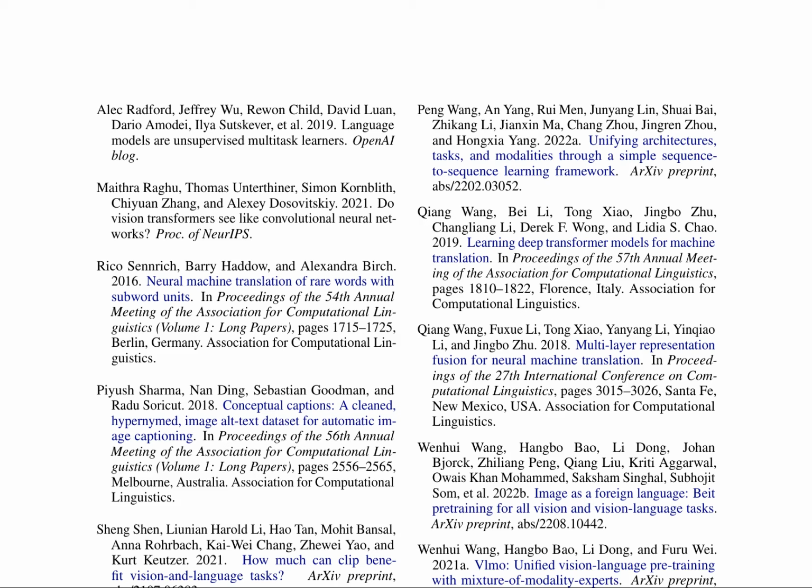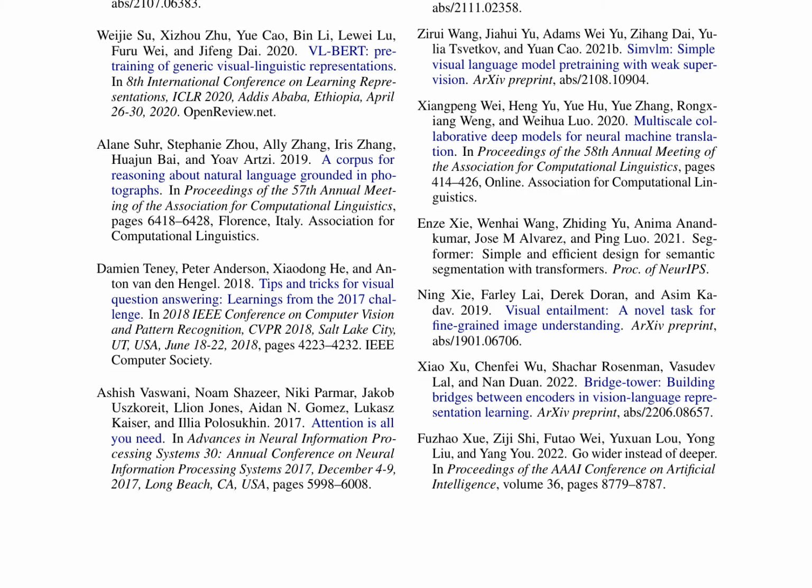The development of a unified vision language pre-training model, VL-BERT, aims to bridge the gap between vision and language tasks by learning a shared representation space. This is achieved through a novel multi-layered transformer-based architecture that integrates visual and linguistic inputs, enabling the model to perform well on various vision and vision language tasks.